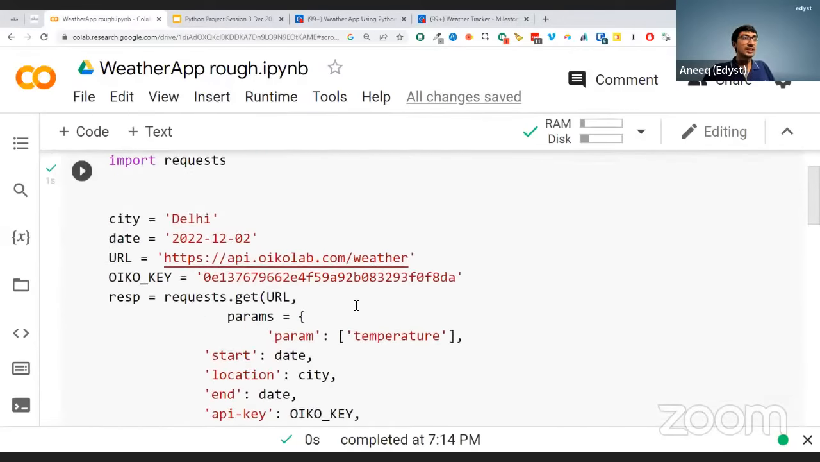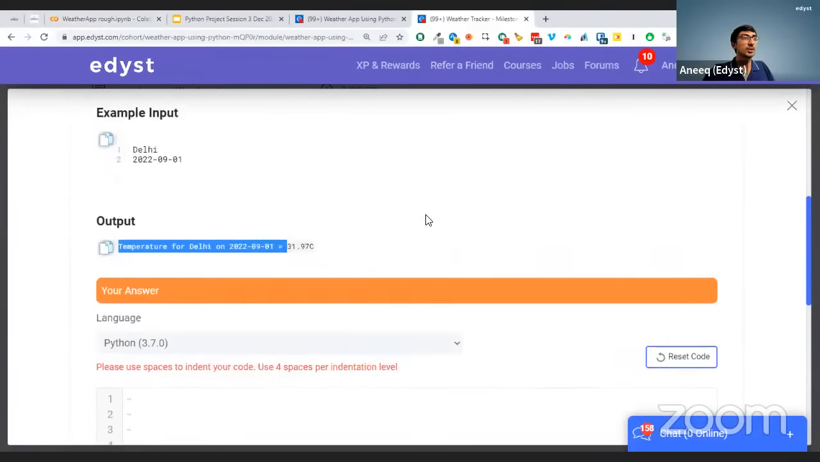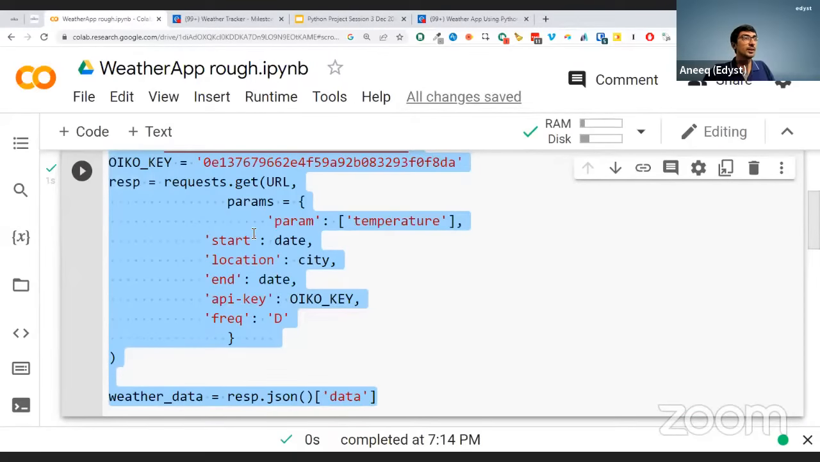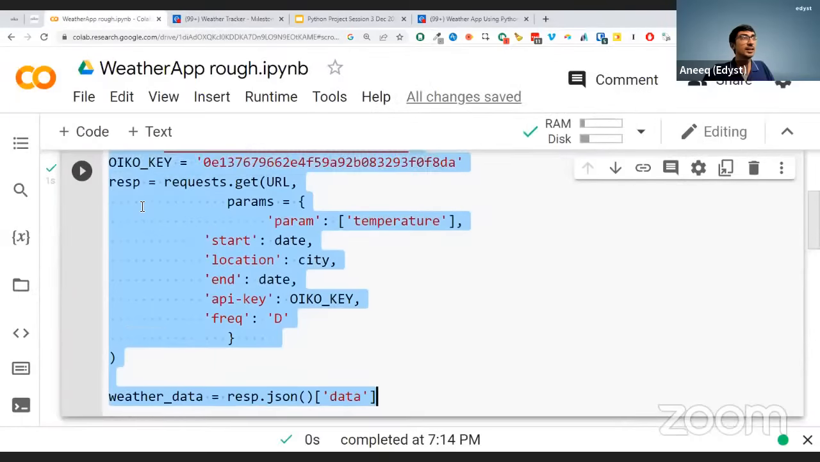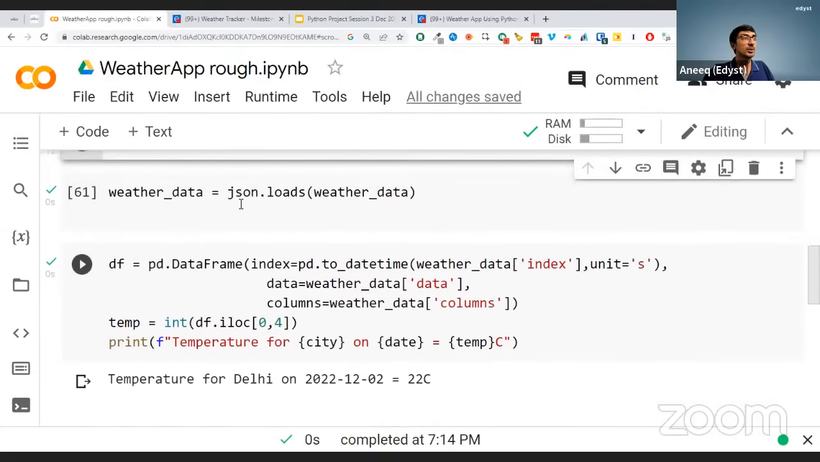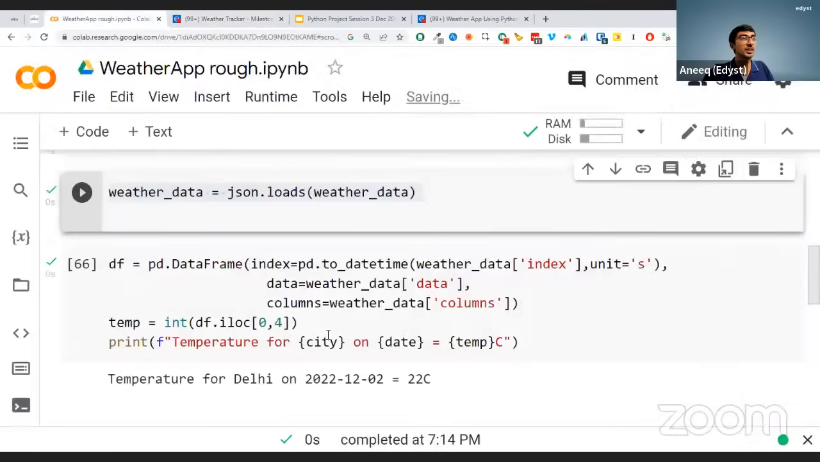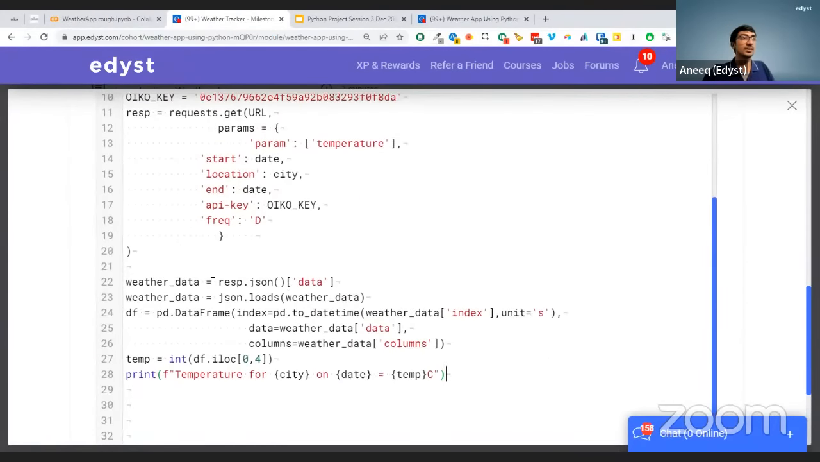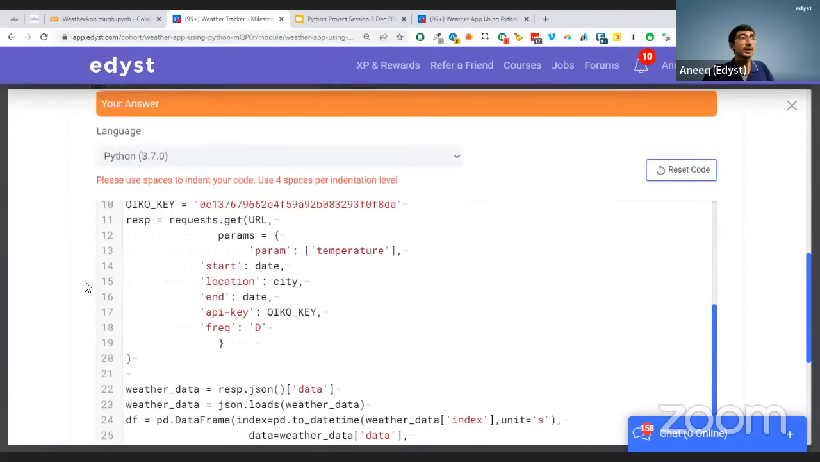Let's actually put all of these things into our code over here. So let me take that and put it here. So far, I got the weather data. Then I need to convert it to a JSON or a dictionary here, and then print that. Convert it to a data frame, get the temperature, and then print it here. Okay. So what did I do?